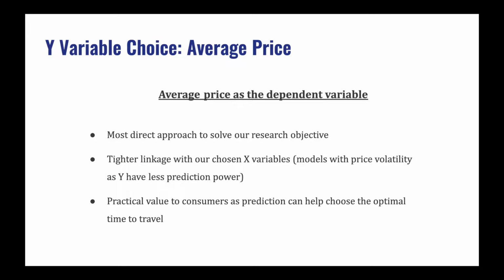After some preliminary analysis, we chose the average price as our Y variable. First of all, it's the most direct approach to solve our research objective. It also has tighter linkage with our chosen X variables. Also, we believe it has higher practical value to consumers as prediction can help choose the optimal time to travel.